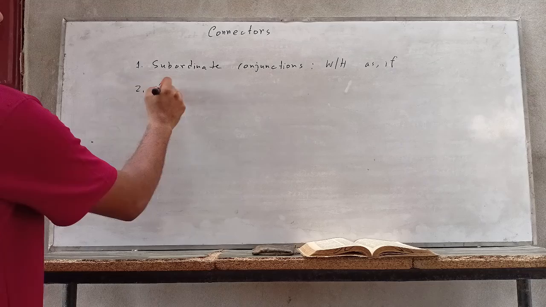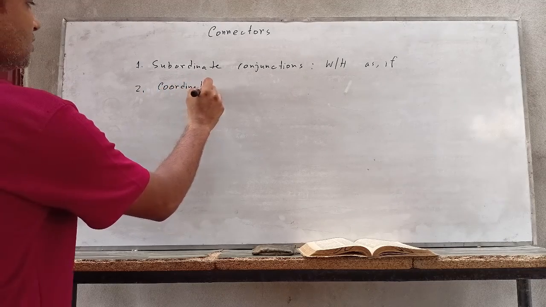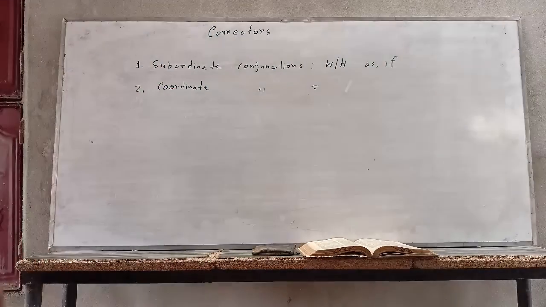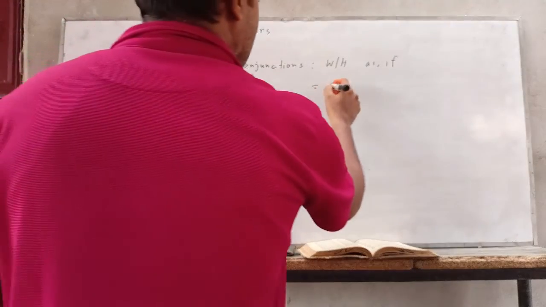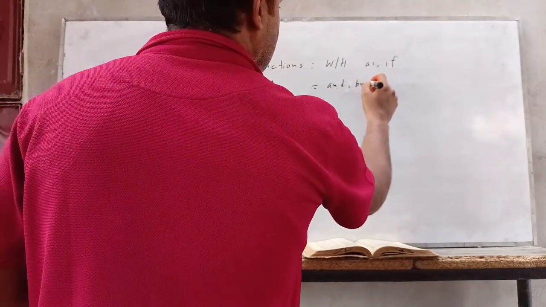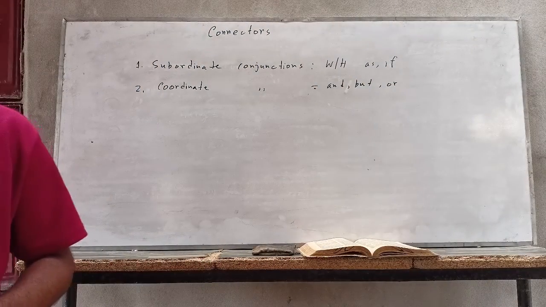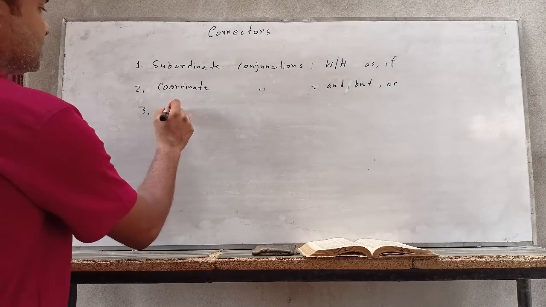Number two, coordinate conjunctions. What are the coordinate conjunctions? And, but, or. Okay. Next one, correlative conjunctions. What are the correlative conjunctions?